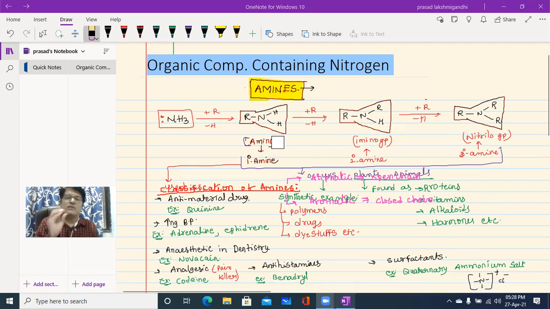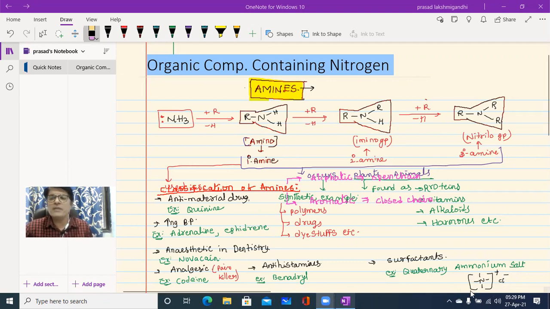Removal of one hydrogen from the ammonia and addition of one alkyl group is nothing but a primary amine. Secondary amine means removal of two hydrogens from ammonia, or one hydrogen from a primary amine. And the quaternary ammonium, in which the nitrogen has valency 4, is connected with halogens or another compound, not only halogens but also hydroxyl compounds.